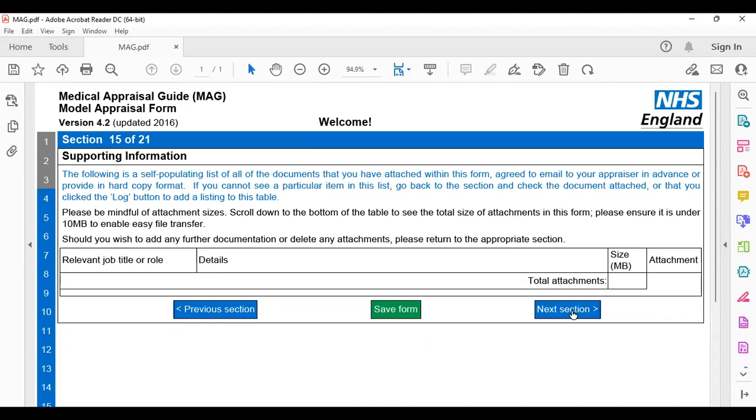And then supporting information, you can attach. If you want to attach anything, you can attach here. So just keep in mind the size that is mentioned here. If it is too big, then you will be having some trouble in attachment. If it is too big, then you can divide it